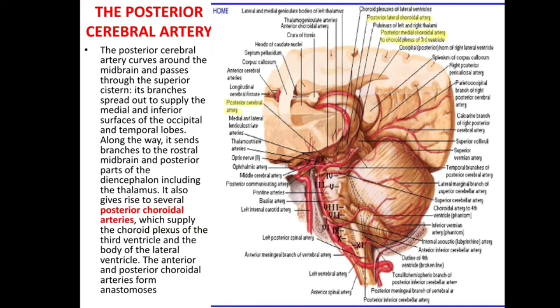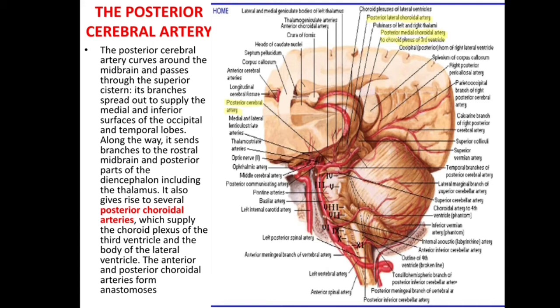Now, the posterior cerebral artery curves around the midbrain and passes through the superior cistern. Its branches spread out to supply the medial and inferior surfaces of the occipital and temporal lobes. Along the way, it sends branches to the rostral midbrain and posterior parts of the diencephalon, including the thalamus.